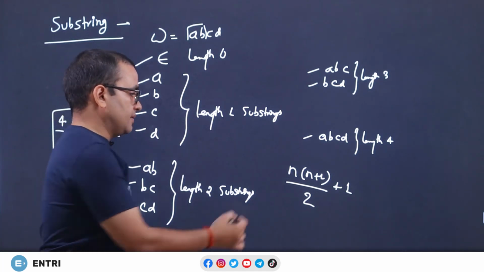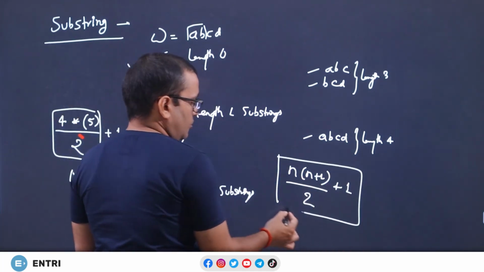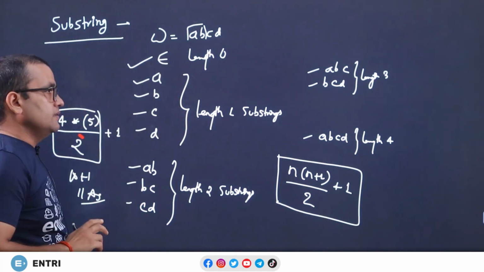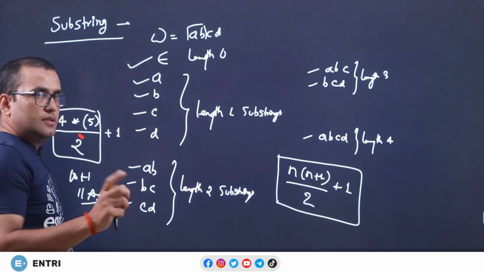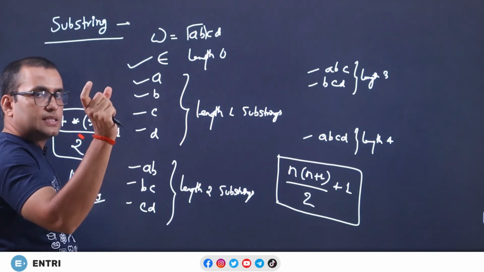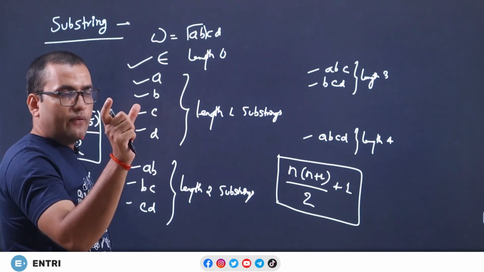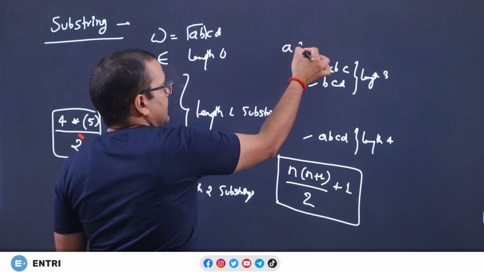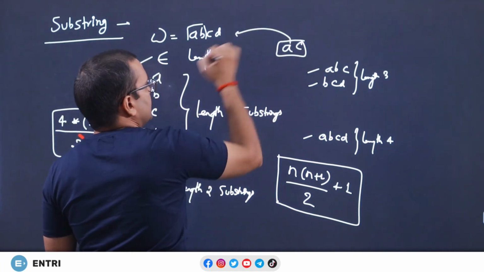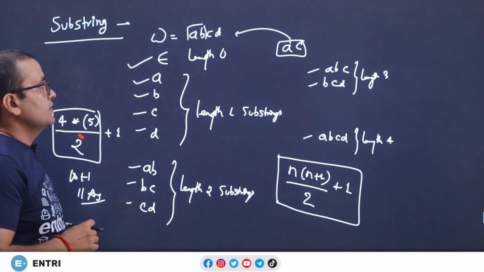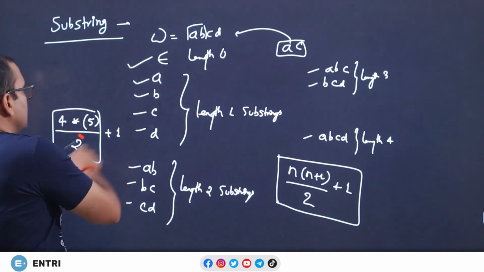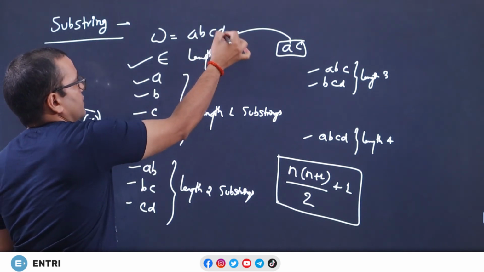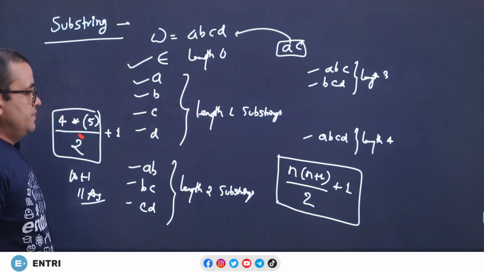But this formula fails sometimes, somewhere. What are the examples? I will tell you. Just check. If a string is given, then what is a substring? If you are saying omega 1 is a substring of omega, then locate omega 1 as it is in this string. I just told you AC is not a substring. Why? Because AC is not present as it is in this string. So AC is not a substring of ABCD. I hope you got it.